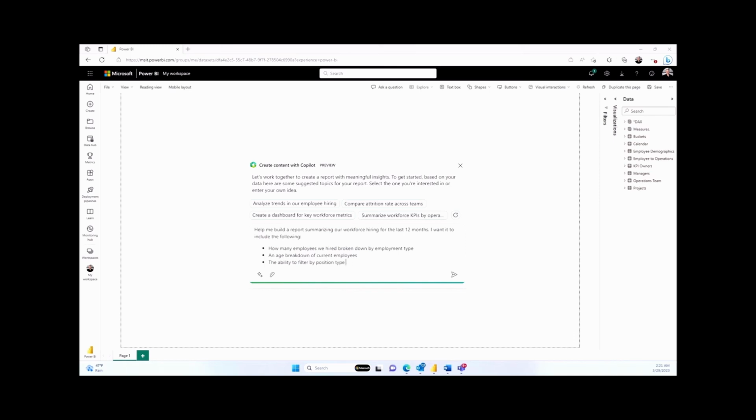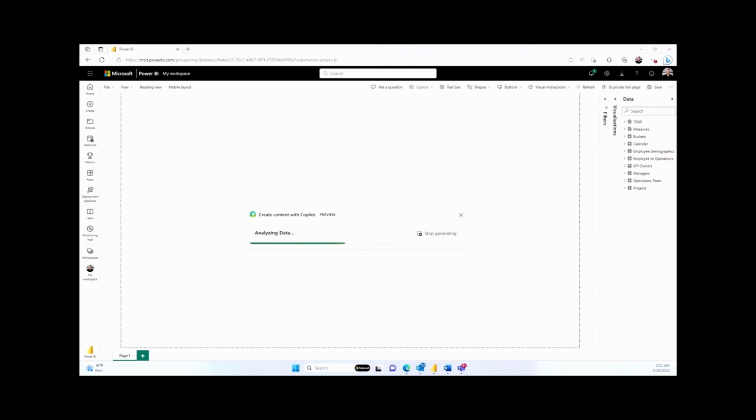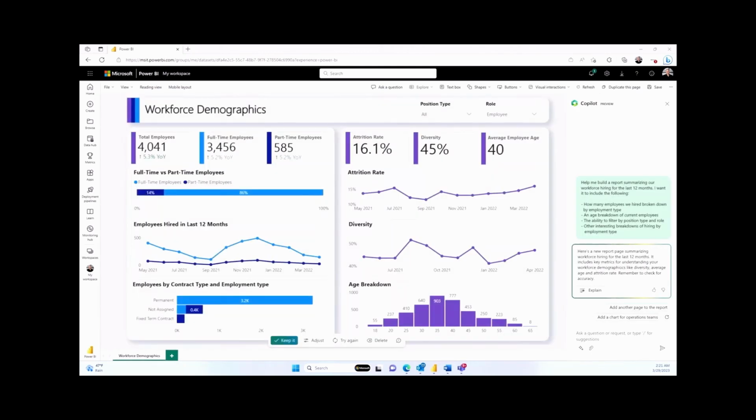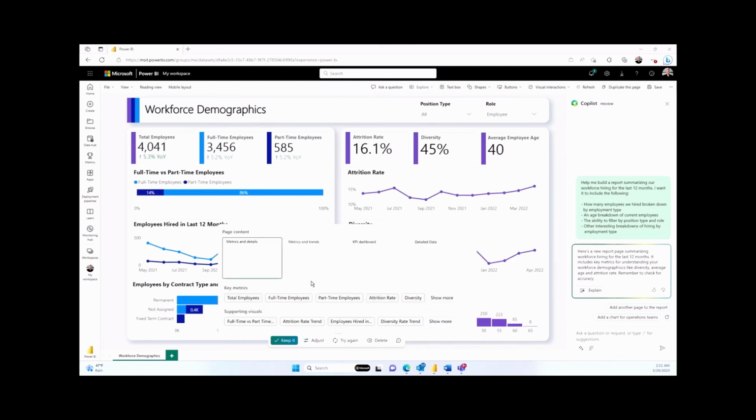I just describe what I need, and Copilot will automatically analyze my data and create a new report based on my needs. Immediately, I have a beautiful Power BI report that is fully interactive, and I can start slicing and dicing my data to explore deeper. Copilot added the charts and slicers I asked for, but also conveniently gives me options to adjust the output to get just what I'm looking for. For example, let's switch to ask for metrics and trends in a slightly different layout. Automatically, Copilot updates the report.